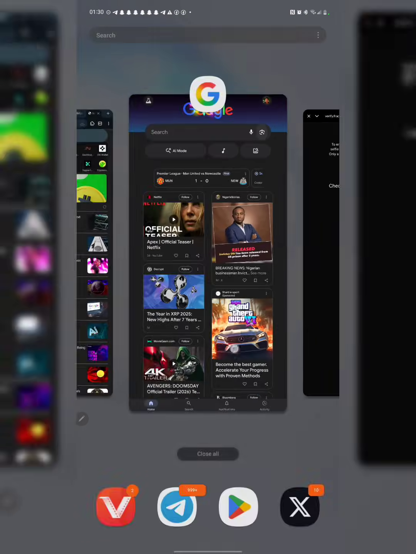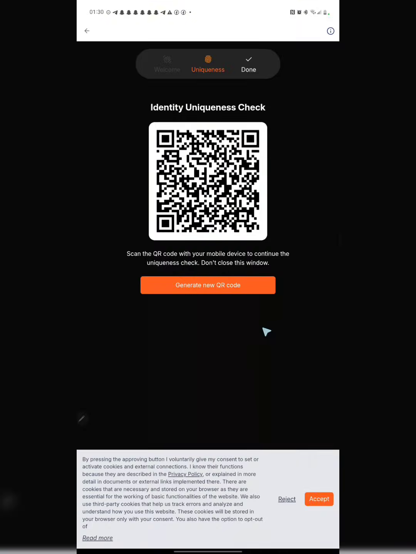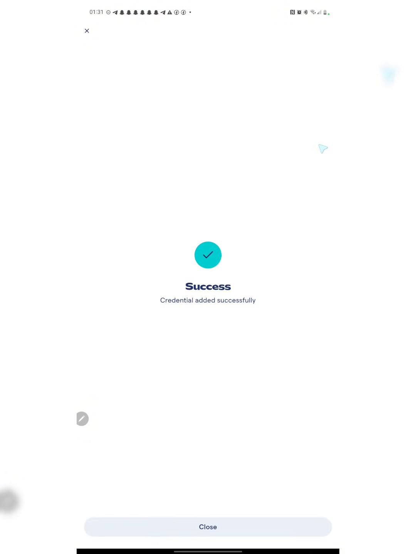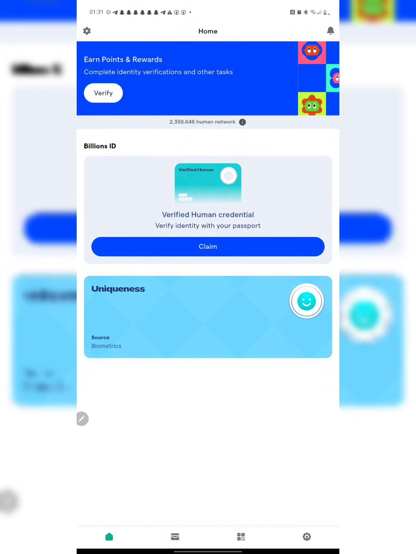So in this case I will come back right here. Okay, and let's see what we're gonna have right here. You can see it loads up automatically and proof of uniqueness scan completed, and right now we are done. You can see adding credential. This may take a few minutes. Just give it a little time to load up completely. Okay, and here we have it successfully. We close this window right now, and you can see we have now successfully closed the window, right?